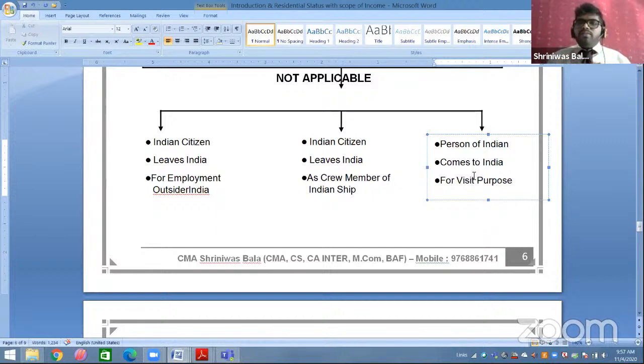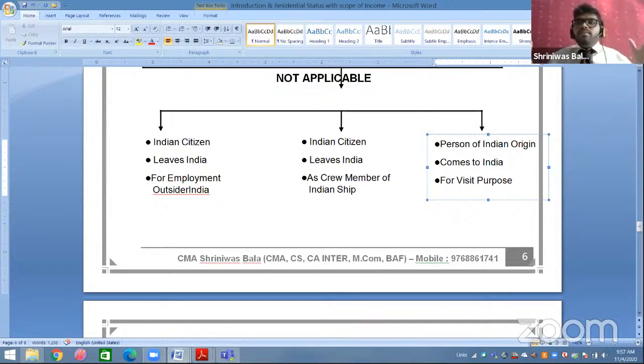So person of Indian origin means a person whose parents, grandparents, great grandparents, or anyone has taken birth in undivided India. Students, what do you mean by undivided India? Undivided India means before 1947, Pakistan was a part of India, and some part of Bangladesh was also in India.